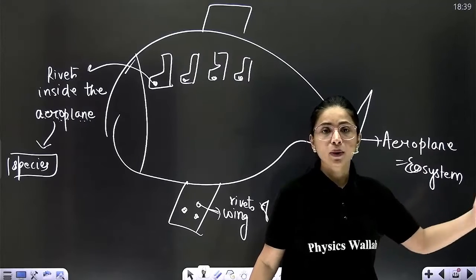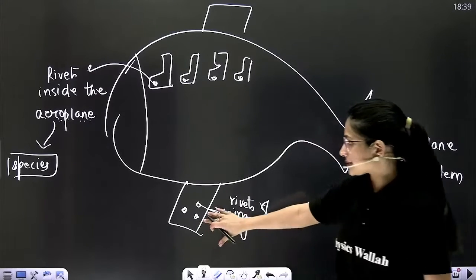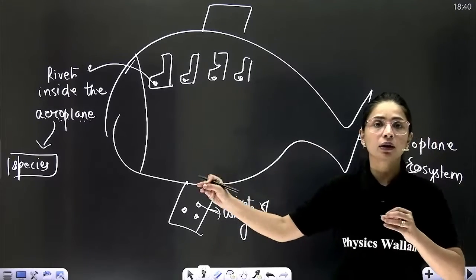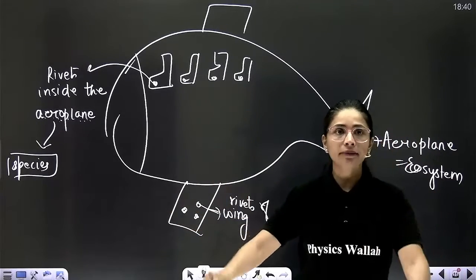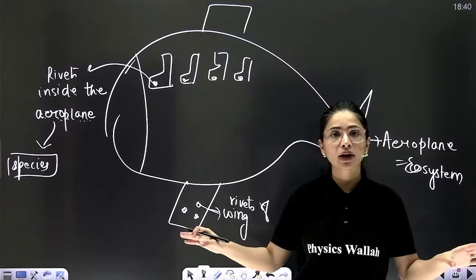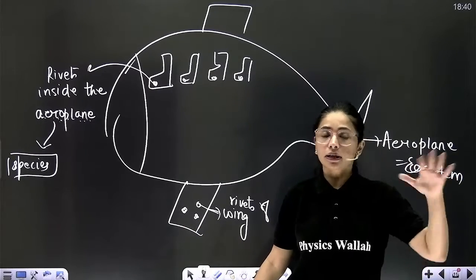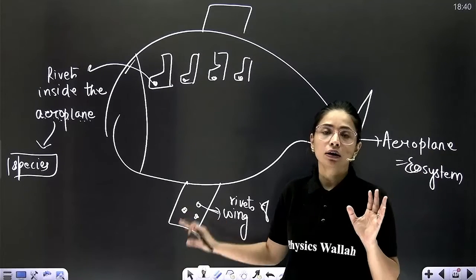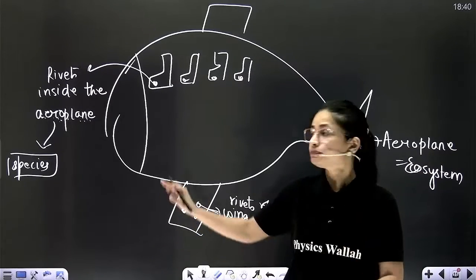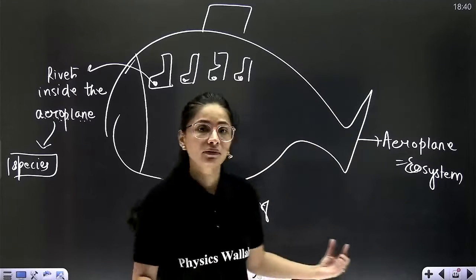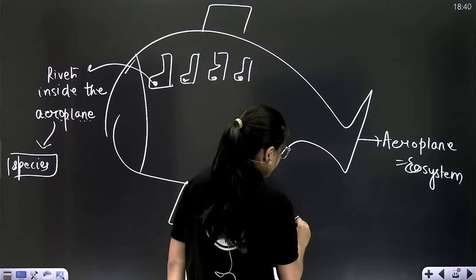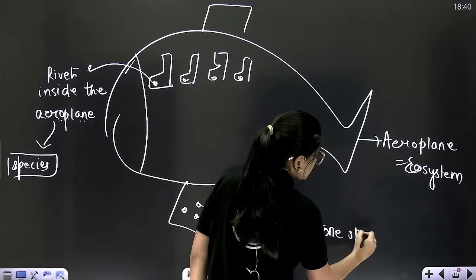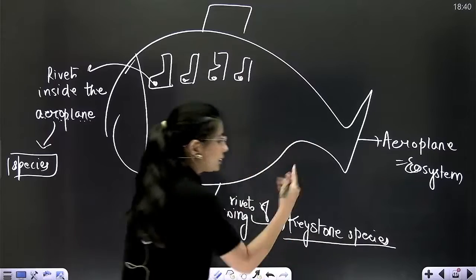Now suppose there is one very intelligent person who takes away the rivets of the wing. Even if one wing rivet is lost, the same day your aeroplane won't be able to fly, and the aeroplane's functioning will then and there stop, even if one of the rivets from the wing gets removed. So basically these rivets of the wing are the keystone species, the very important species of the ecosystem, which is actually running the entire ecosystem.